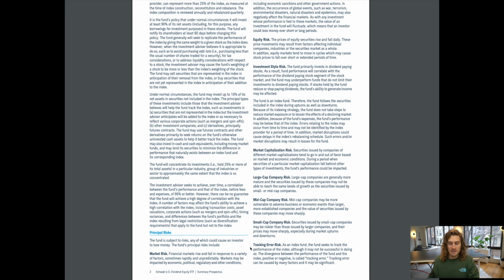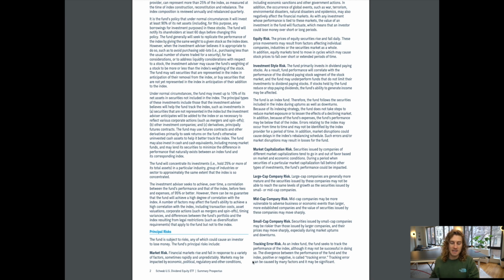Tracking error risk. As an index fund, the fund seeks to track the performance of the index, although it may not be successful in doing so. The divergence between the performance of the fund and the index, positive or negative, is called tracking error. Tracking error can be caused by many factors, and it may be significant.